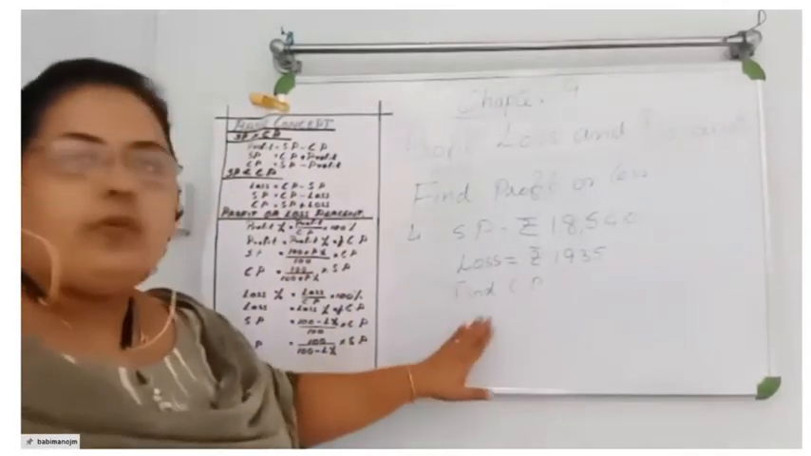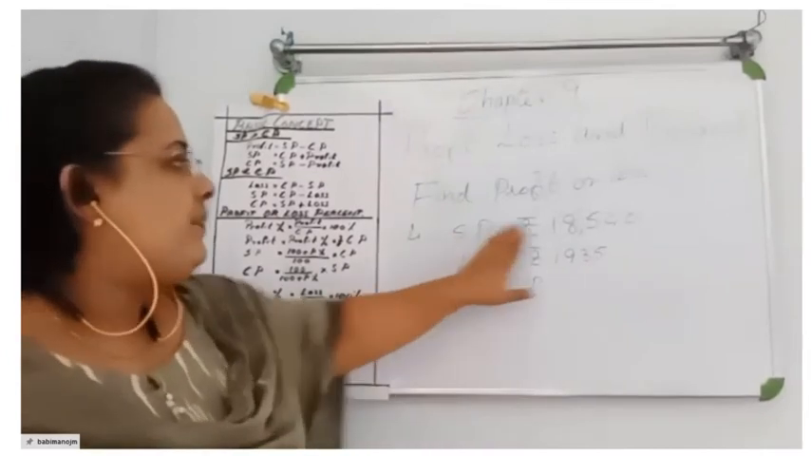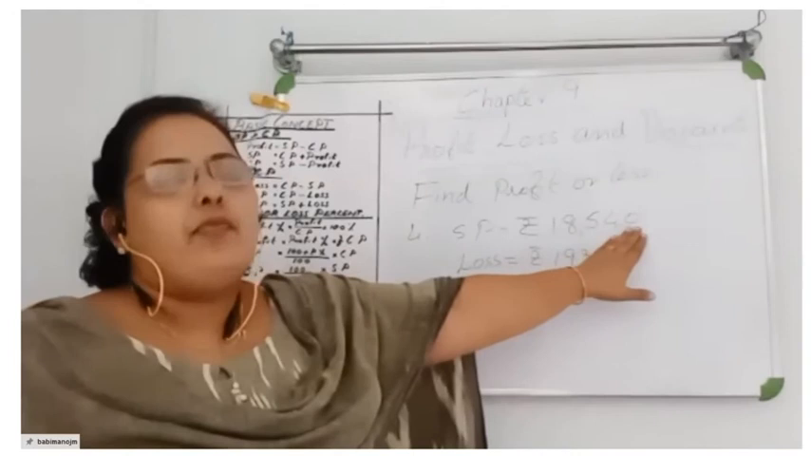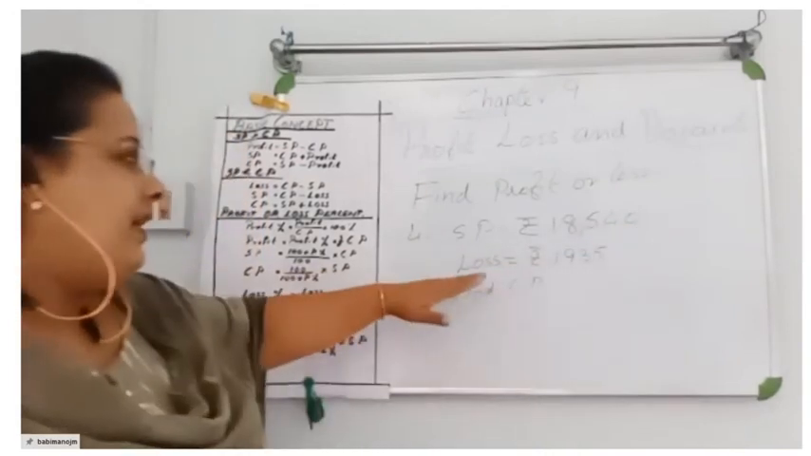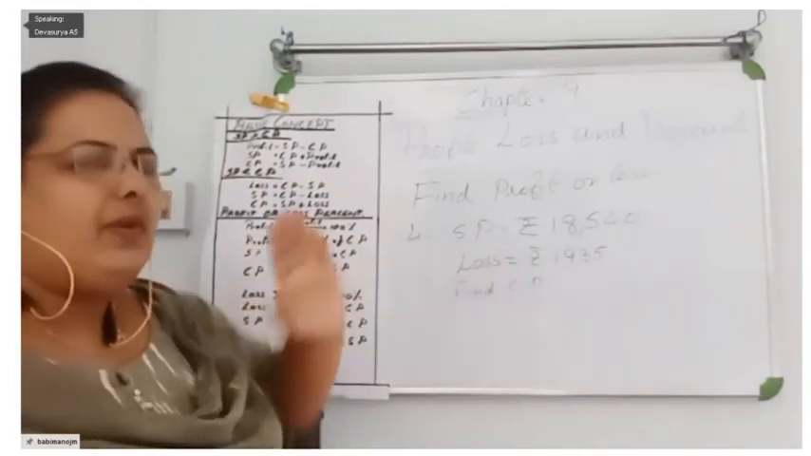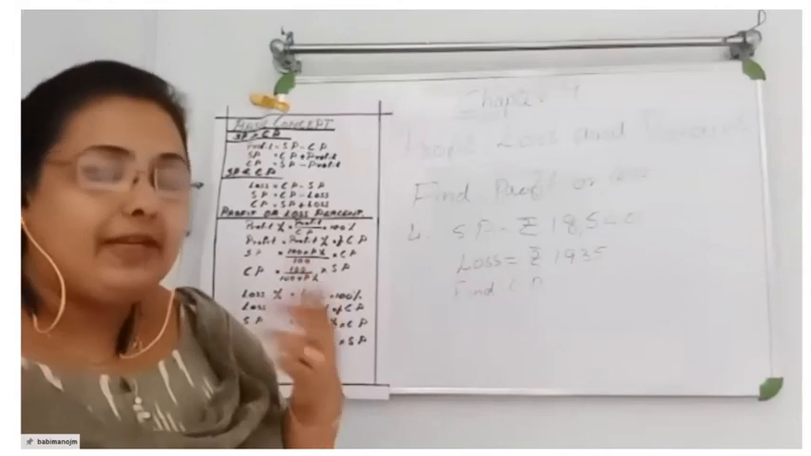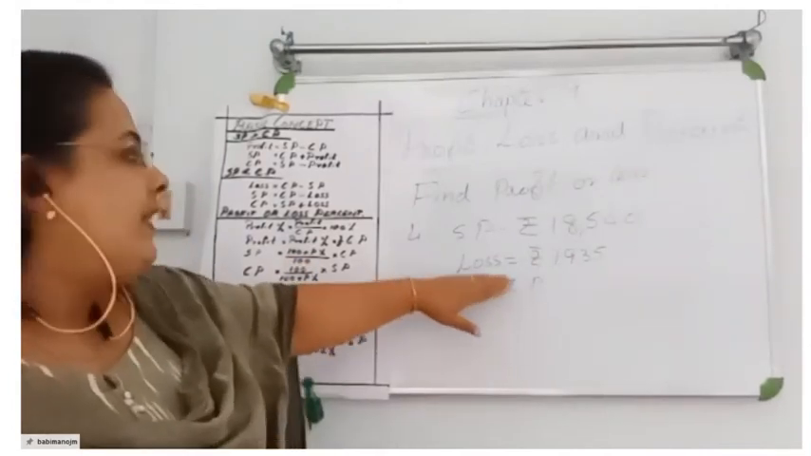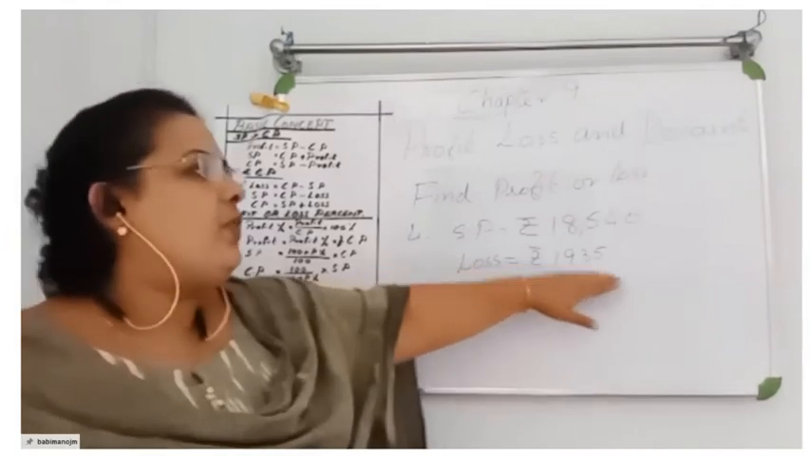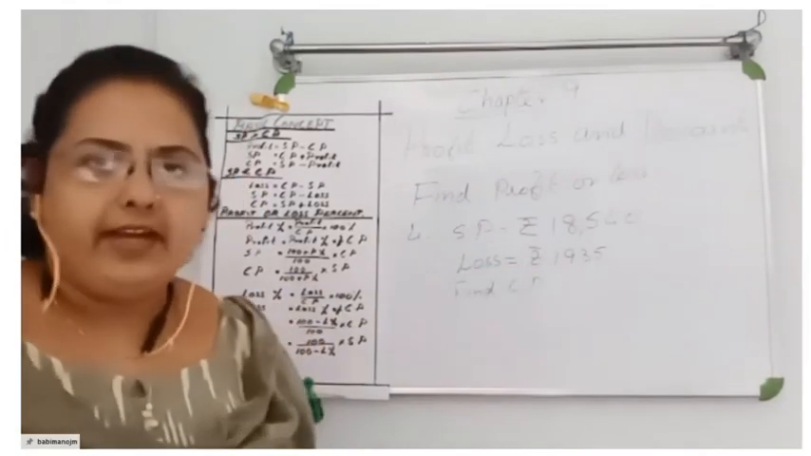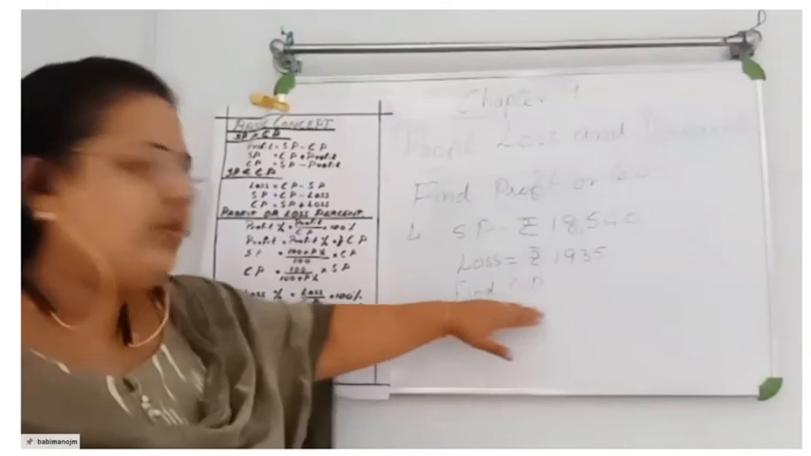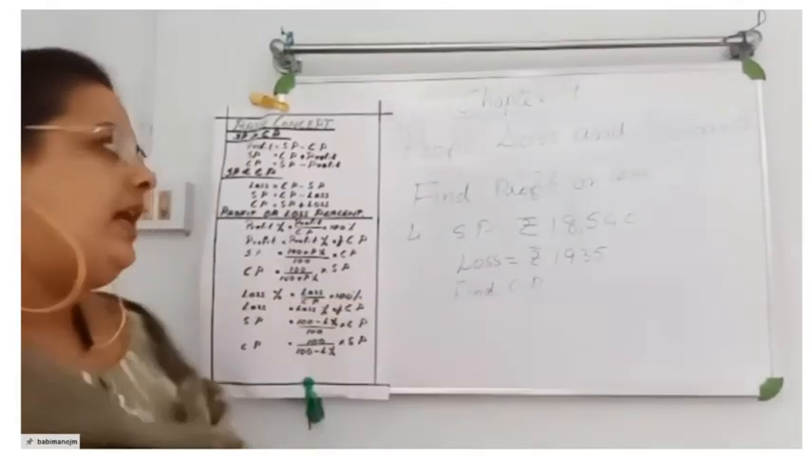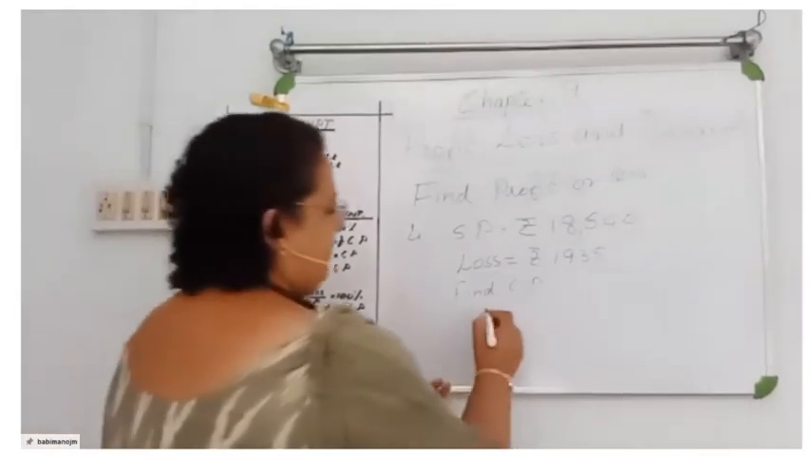The question, a different one I have given. SP is equal to rupees 18,540. Let me explain it first. Read the question first. Loss is equal to rupees 1,935. What is the CP? You have to find the cost price.